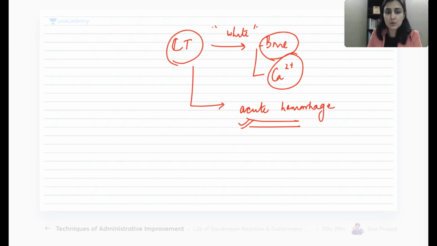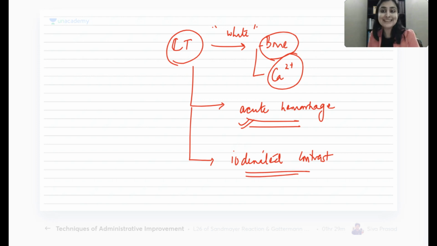So, 3 things. One more thing I want to tell you, I am extrinsically adding something. I have put contrast in the blood vessels, so that the blood vessels also show up separately. So can I say that when I inject iodinated contrast, that is also white? Yes. For CT, remember I use iodinated contrast with iodine, so that is also white on a CT scan. Is this making sense? So these are all the things which will be white.